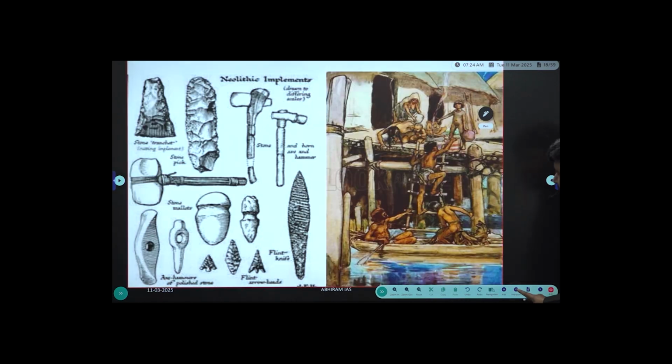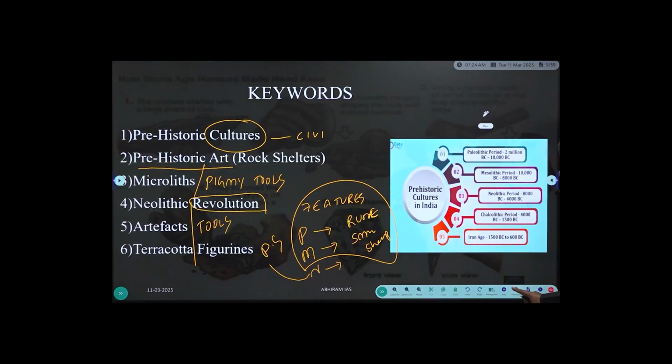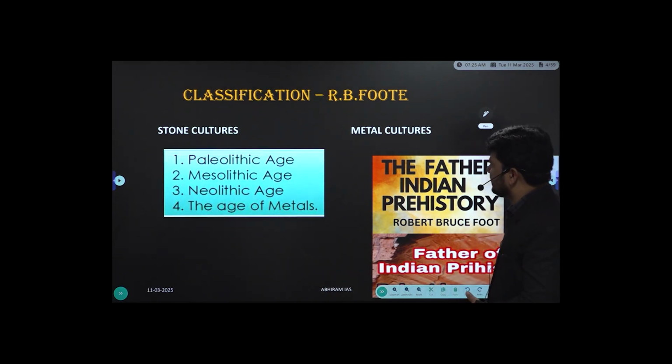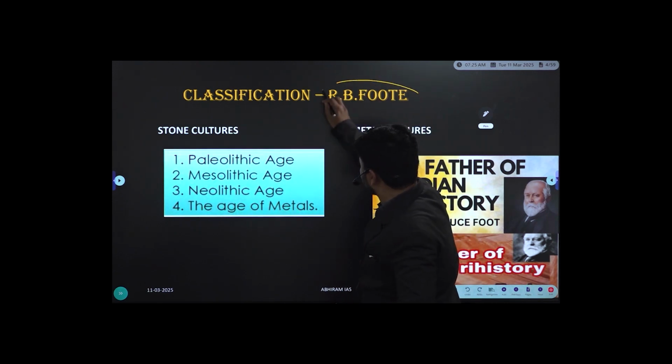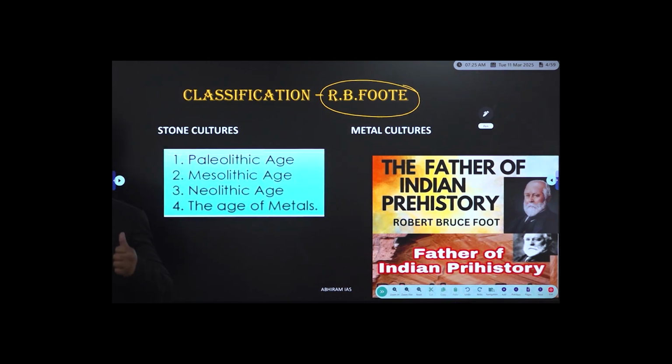Right. So with this background, when we understand what exactly prehistoric cultures are, what was the criteria through which prehistoric cultures were classified? Everyone knows, you can write down, it was Robert Bruce Foote. You're quite aware that Robert Bruce Foote was responsible for this classification. Can anyone say what is the significance of Robert Bruce Foote? One of the pattern questions of competitive exams. Okay, he discovered bone tools in Andhra Pradesh and all.